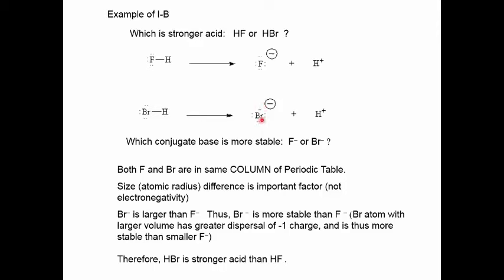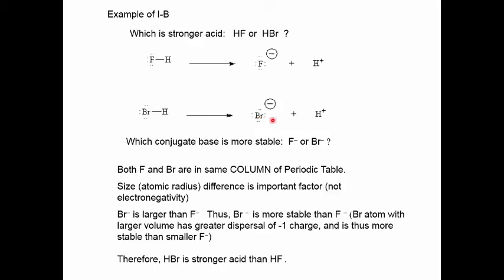Consequently, then, the bromide ion is larger, has a larger volume than the fluoride ion. Now, both have a -1 charge. They have the same overall charge, but because the bromide ion is larger, the -1 charge is dispersed over a larger volume than the fluoride ion. Now, the greater the dispersal of charge, the greater the stability. That's something that we saw in the case of resonance, where we have so-called resonance stability. When there's dispersal or spreading out of charge, that will promote stability.